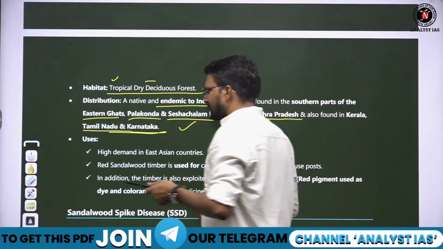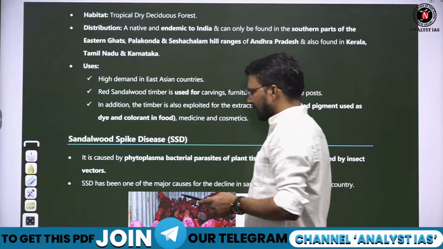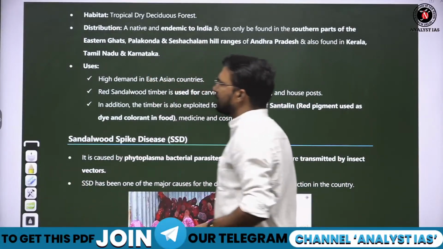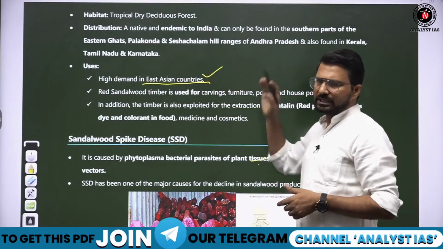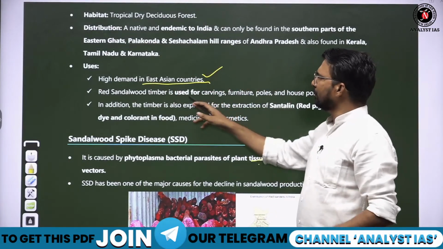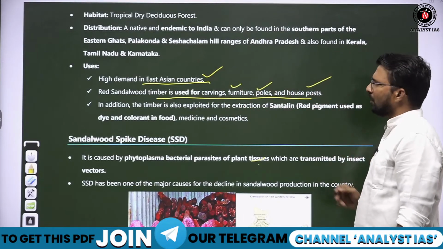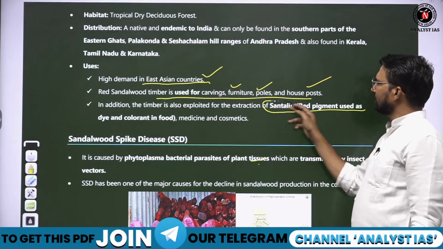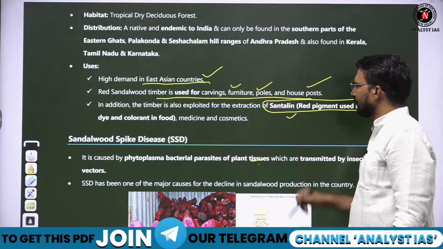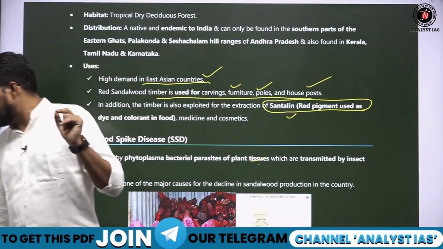They have various uses in furniture, pigment making and instrument making, so they are basically exported to East Asian countries. Red sandalwood timber is used for carving, furniture, poles, house posts, and especially in producing xanthalene. Remember this particular word.